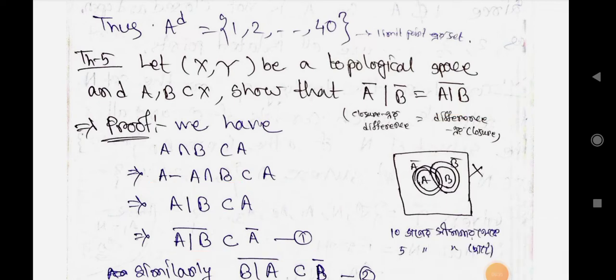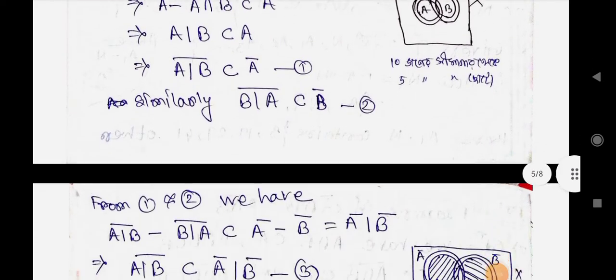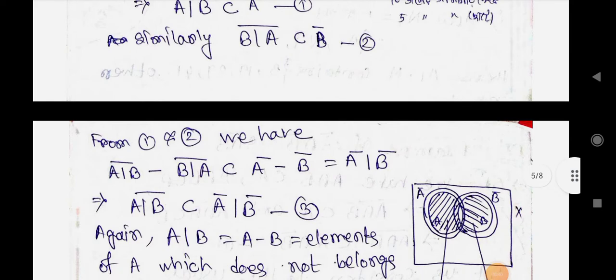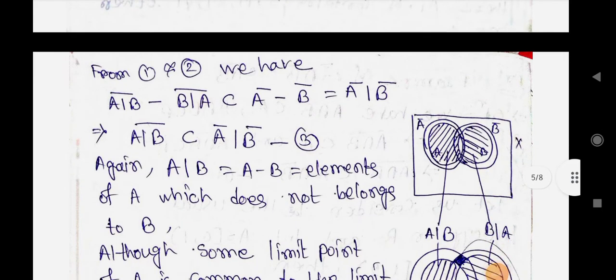Numbering it equation 1. Similarly, the closure of (B minus A) is a subset of B bar, numbering it equation 2.